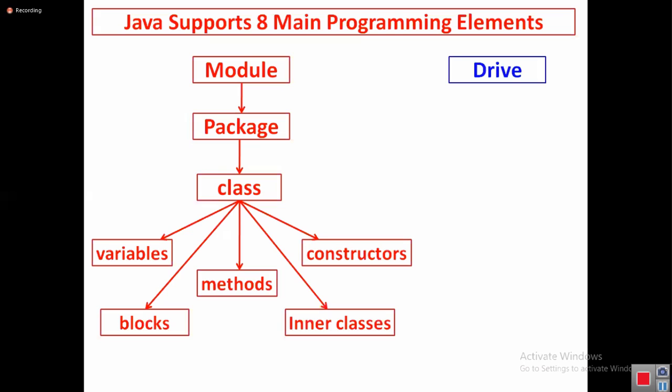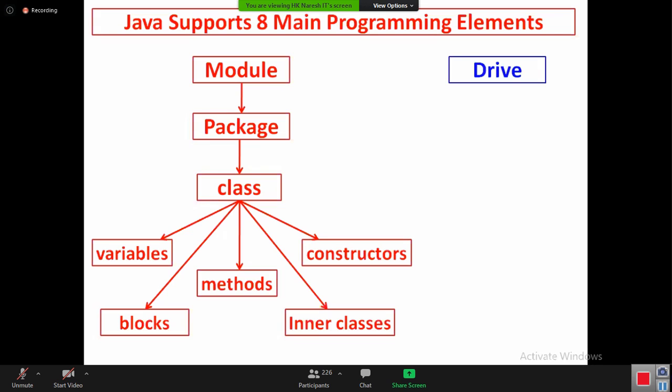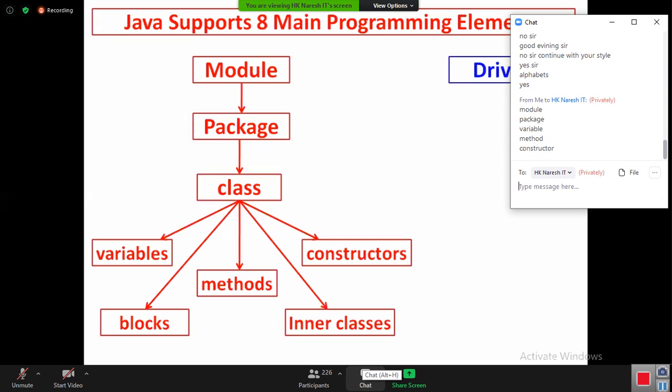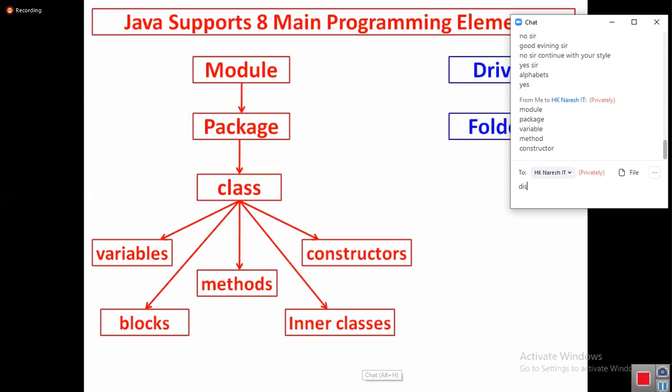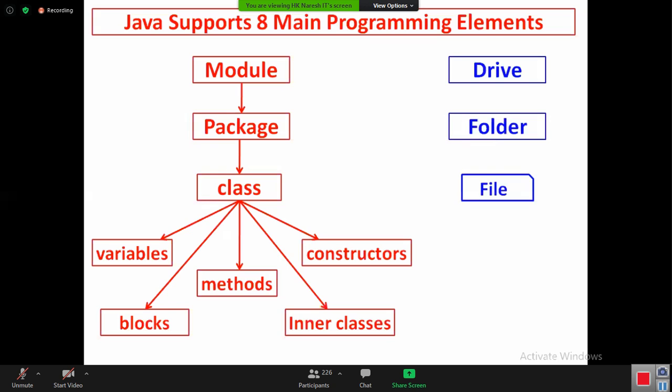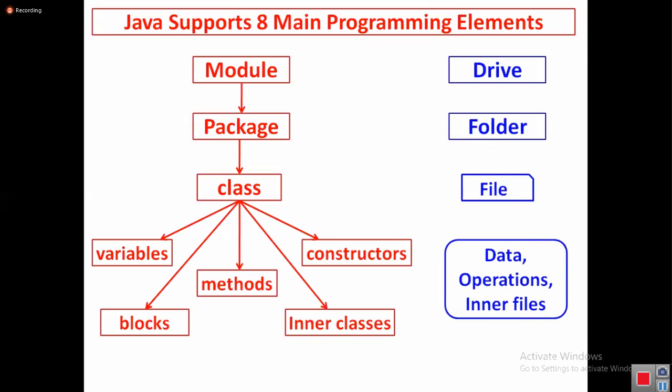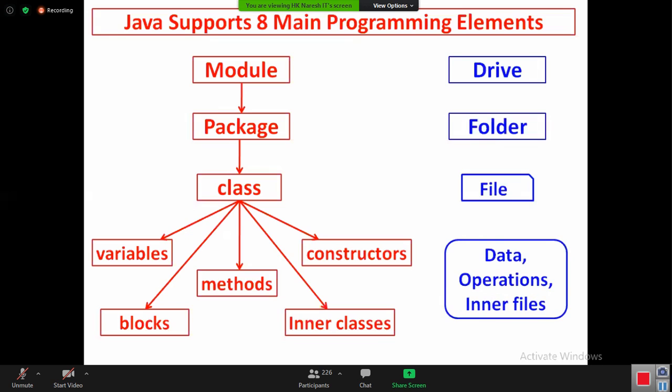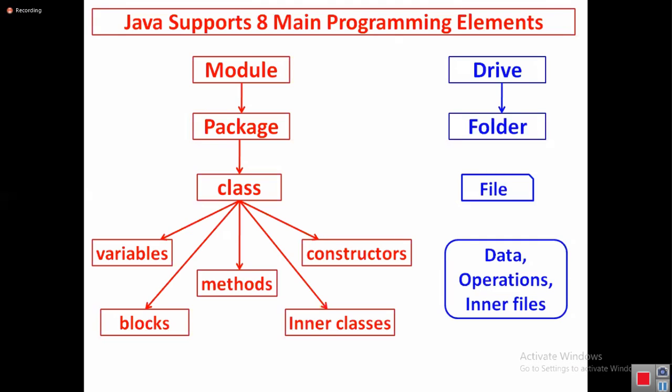Package is nothing but a folder. Next, class is nothing but a file. Excellent. Class is nothing but a file, not a subfolder. A subfolder is a package again. A file contains data, operations, and inner files. Some files can contain inner files also. So drive has a folder, folder has a file, and file has data, operations, and inner files.